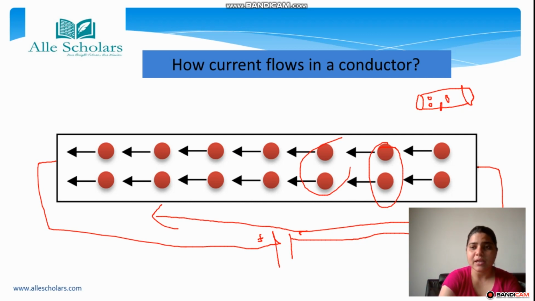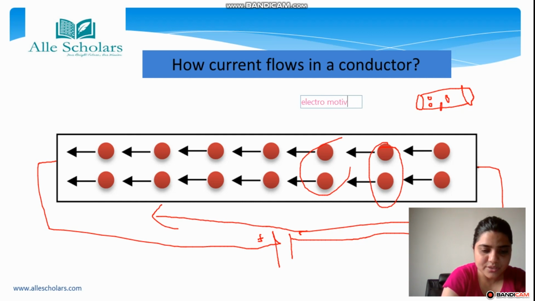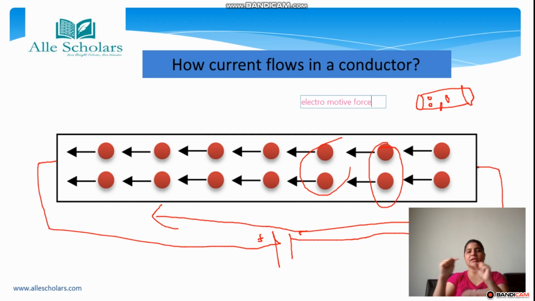Okay, what has been applied on the electrons? Electromotive force. Electromotive force is applied. So these electrons start to move from negative to positive. And now in my previous section I have told you that the electric current flows opposite to the electrons. If electrons are flowing from negative to positive, the electric current is going to flow from positive to negative, which is just opposite to the electrons.